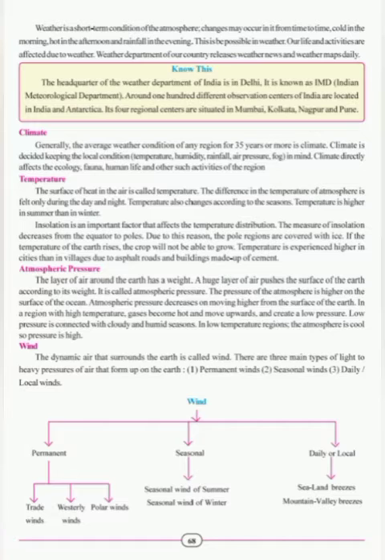Low pressure is connected with cloudy and humid seasons. In low temperature regions, the atmosphere is cool, so pressure is high.